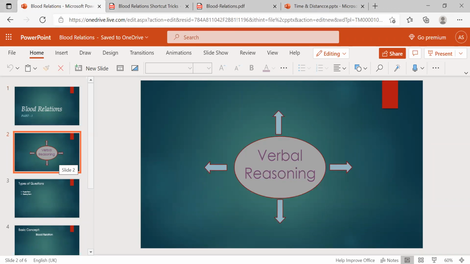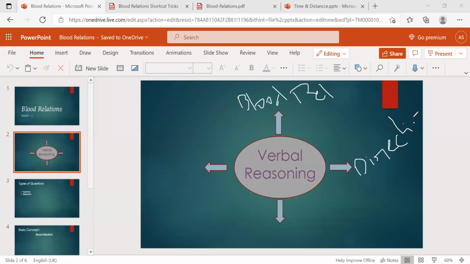Verbal reasoning has some parts. I'll give some small examples here. Verbal reasoning is nothing but blood relations and directions. Do you remember this? Directions and distance. And this is a very interesting topic, I like this topic, seating arrangement.